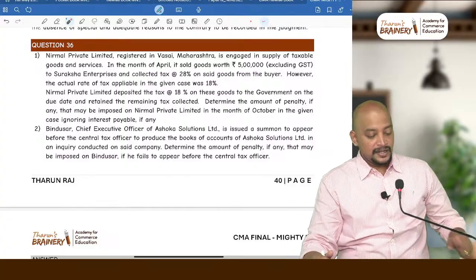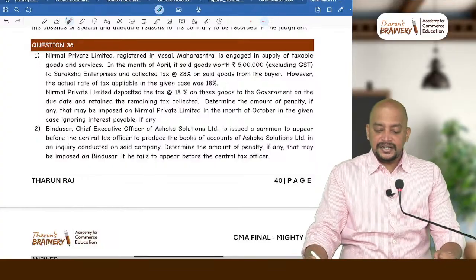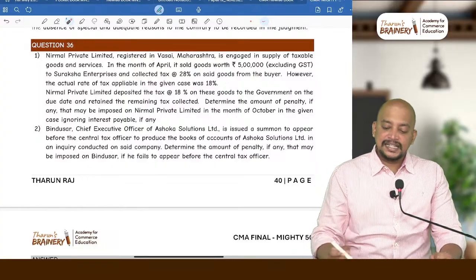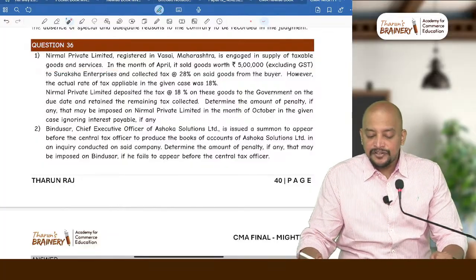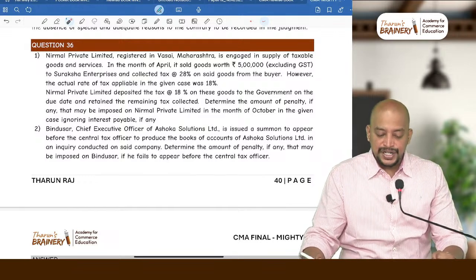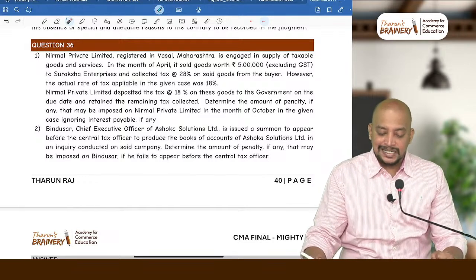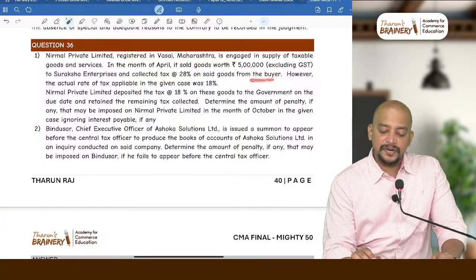Okay. Then question 36. Nirmal Private Limited, registered in Vasai, Maharashtra, is engaged in supply of taxable goods and services. In the month of April, it sold goods worth rupees 5 lakh excluding GST to Suraksha Enterprises and collected tax at 28% on the said goods from the buyer.